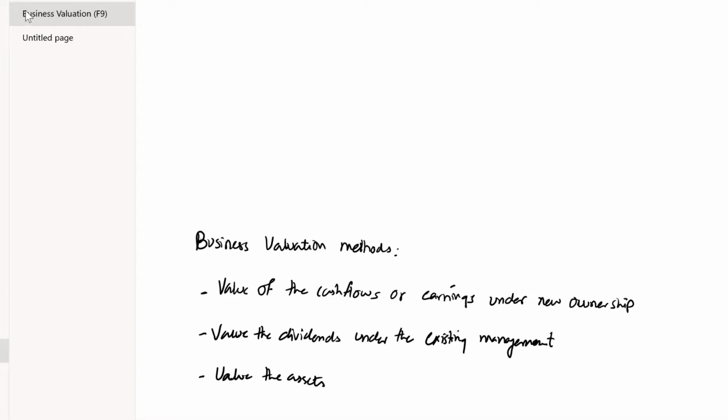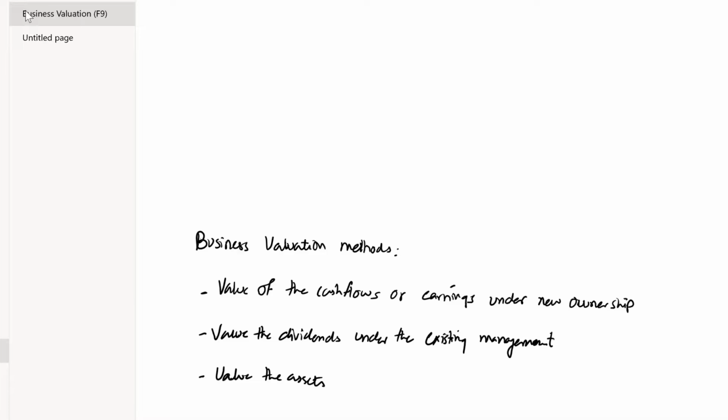First of all, the business valuation, that is the F9 chapter, relates to different methods of how to compute the value of a business. First of all, let's distinguish between two types of companies. One is quoted company and the other is unquoted company. For the quoted companies, there is a takeover bid, and the offer price is an estimated value, that is called the fair value, which is always in excess of the current market price of the shares.